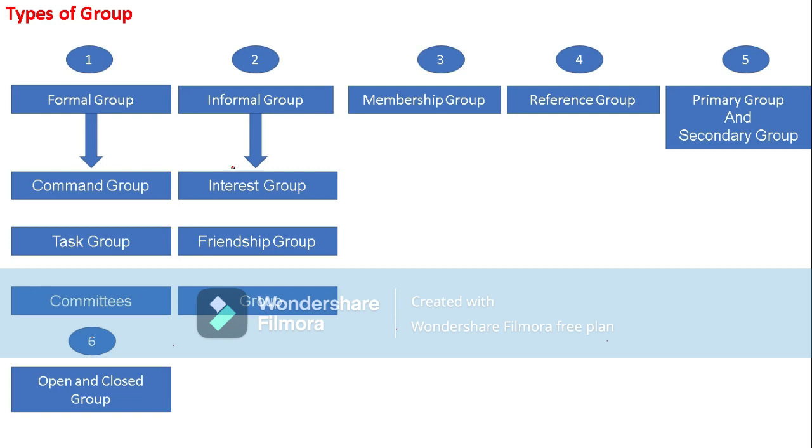Unlike a formal group, where a formal communication structure will be there, here there will be no formal communication structure. Any person can communicate to any person. Therefore we can see fast and effective communication, and fulfillment of social needs can also be seen. Why? Because each and every person tries to comfort other persons.